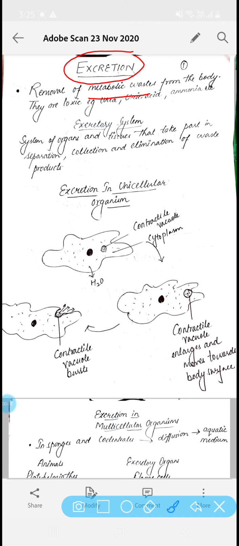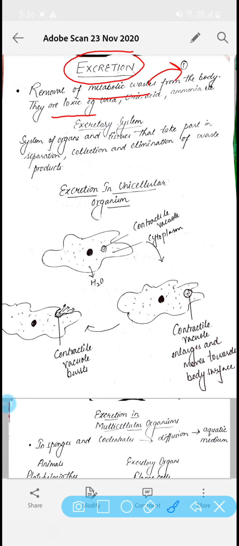Metabolic waste means the waste that our body produces in different chemical reactions. All that kind of waste is produced inside our body due to the different reactions that are present in our body. When that waste is removed out of the body, it is eliminated, because if it gets accumulated, it becomes toxic, which is very harmful for our body. So the process of removal of metabolic waste from the body is called excretion.